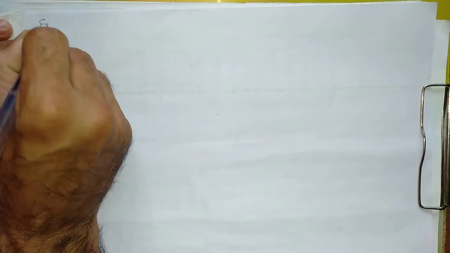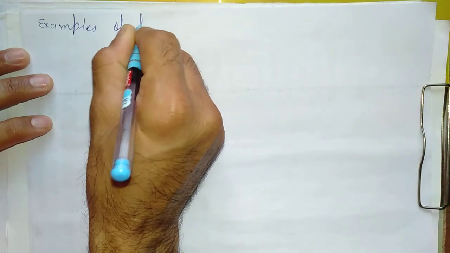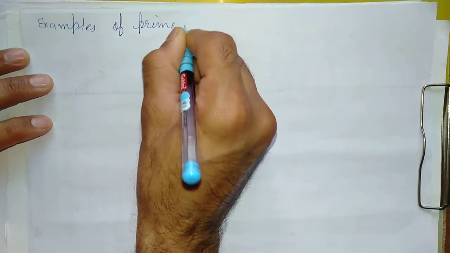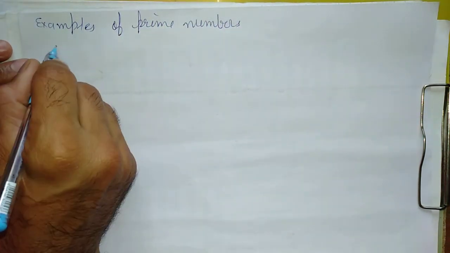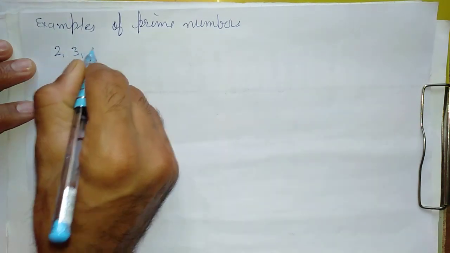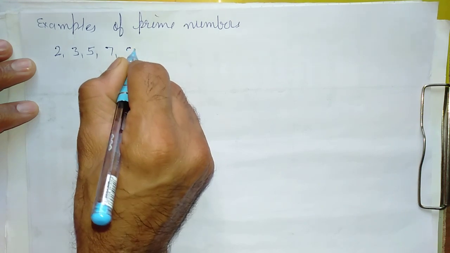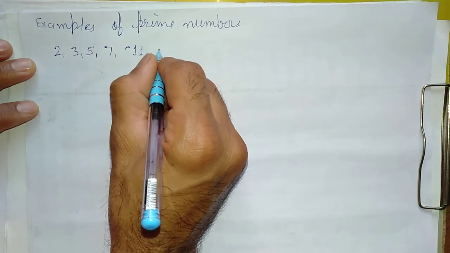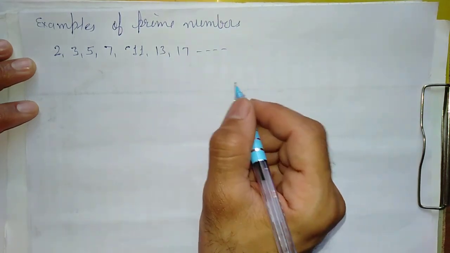Again, I am taking some examples of prime numbers: 2, 3, 5, 7, 11 and 13, 17, and so many more are there.